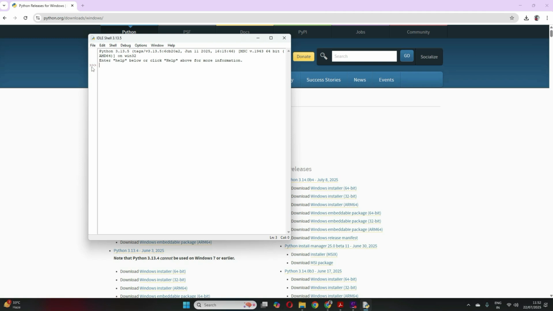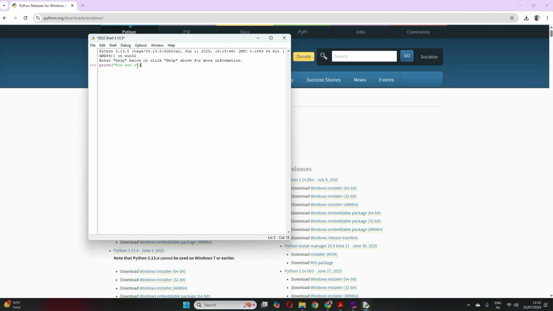This is the prompt that has been given. This is the complete shell window with the version mentioned. You have a prompt and you can write any of your commands here. So if I want to print, print how are you.